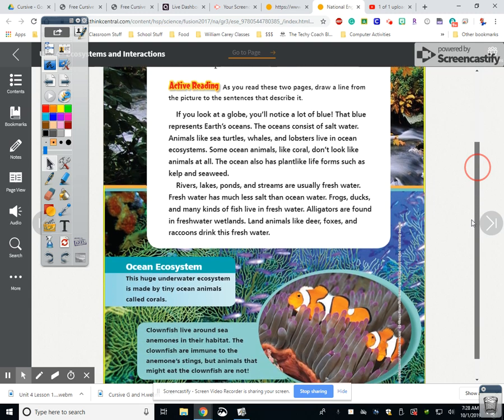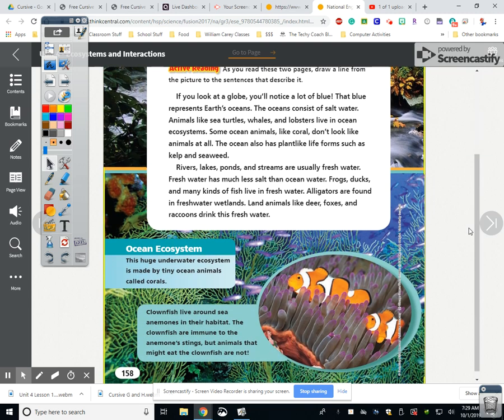Rivers, lakes, ponds, and streams are usually fresh water. Fresh water has much less salt than the ocean. Frogs, ducks, and many kinds of fish live in fresh water. Alligators are found in freshwater wetlands. Land animals like deer, foxes, and raccoons drink the fresh water.